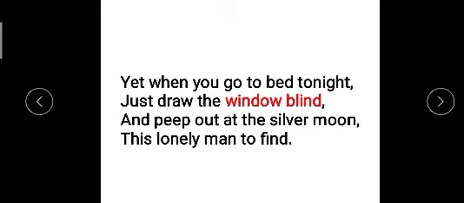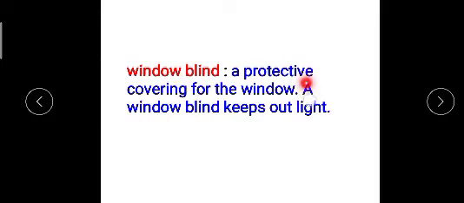Okay, so the poet tells us that when you go to bed tonight, when you sleep, we sleep at night. At that time, what does the poet suggest to us? To draw the window blind. Window blind means a protective covering for the window.